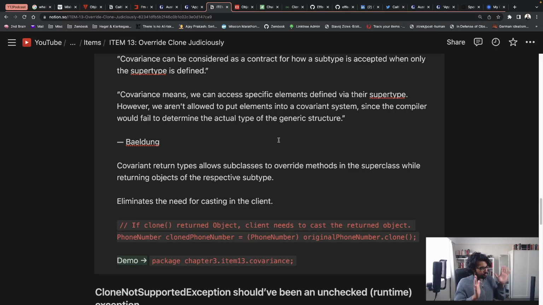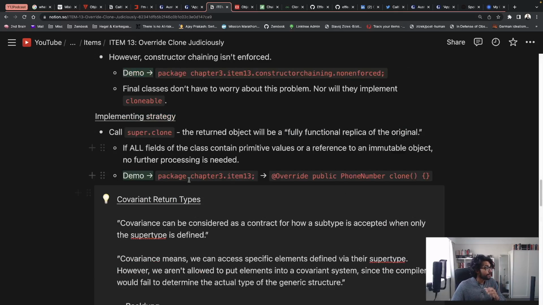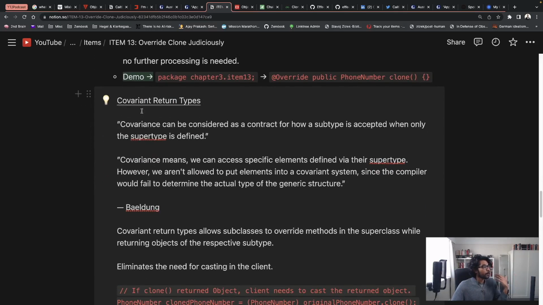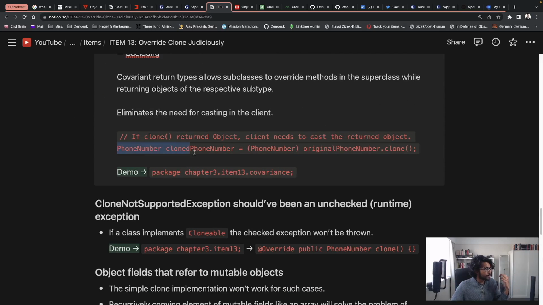I know that's a bit too formal and abstract, but simply what it means is a subclass can override the methods of a superclass. So in our case, PhoneNumber can override the method of the Object class, which is the clone method, and afterwards what it returns can be an object of the type of the subclass. So the PhoneNumber clone method will not return an object of type Object. Instead, it'll return an object of type PhoneNumber. Now, if we didn't have the idea of covariance, and if Java didn't have covariant return types, this would be the implementation necessary.